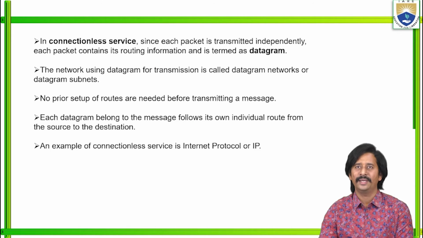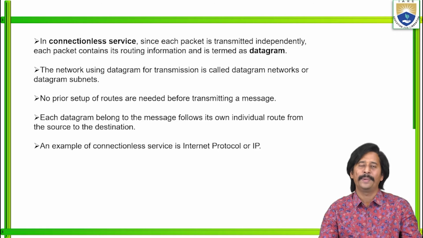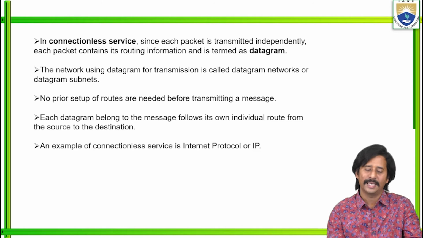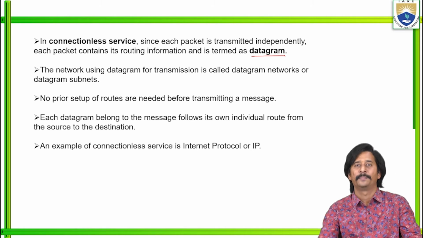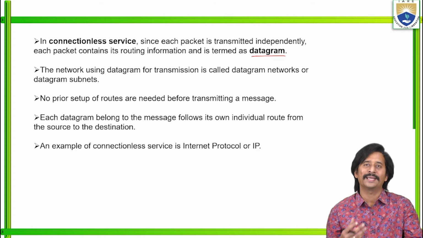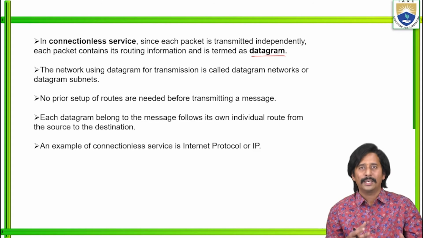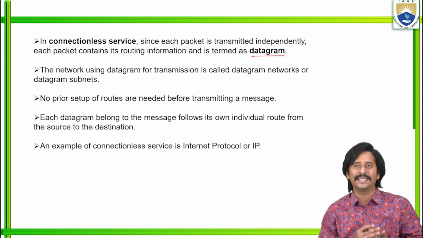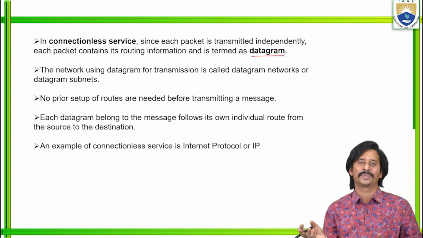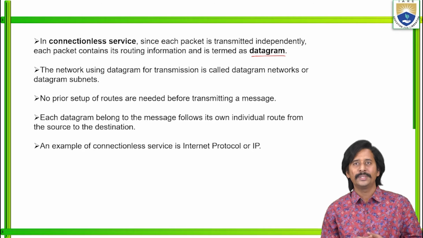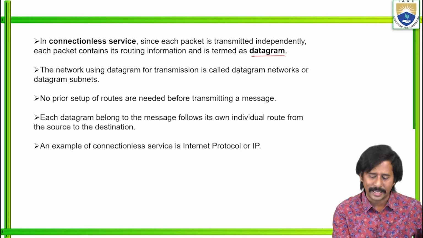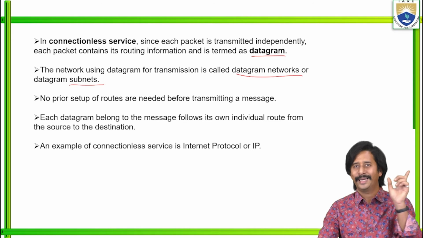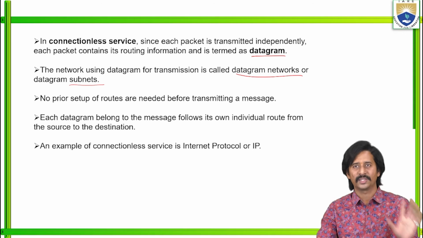See, in case of connectionless service, each and every packet is transmitted independently. So, each packet contains its routing information and that is called a datagram. Whenever we implement connectionless service, the data packets choose their own path towards the destination node, and those are called datagrams. Here, the network using datagrams for transmission is called a datagram network or simply datagram subnet. Connectionless means datagram. Connection oriented means virtual circuit.